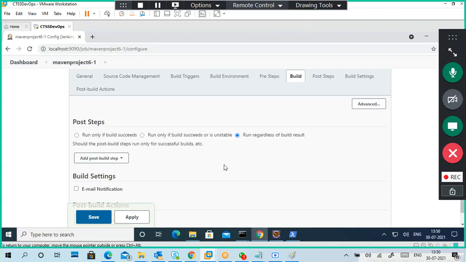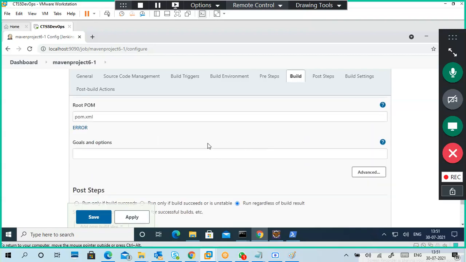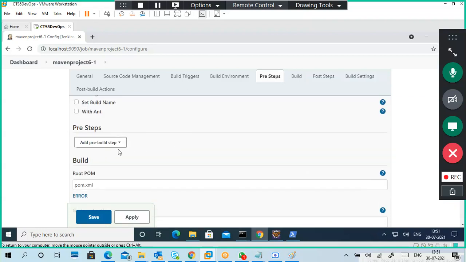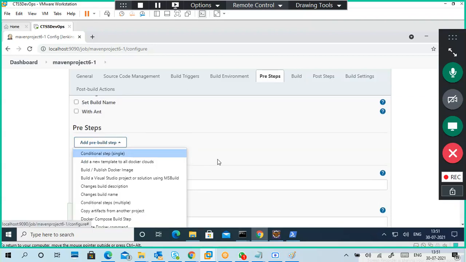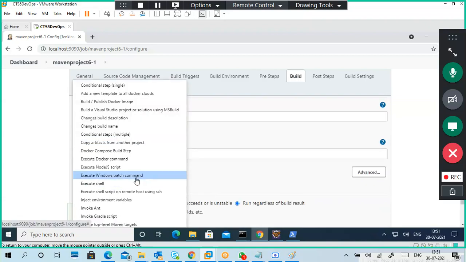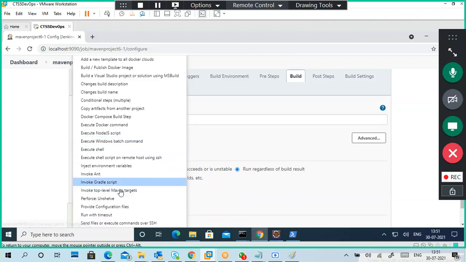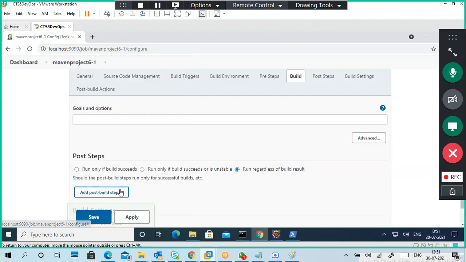Pom.xml is already there. It is a pre-build step. We can go to the steps and pre-step here. One second. Invoke top level Maven targets. Select that one.